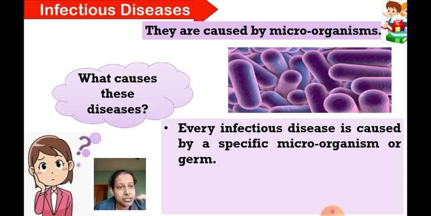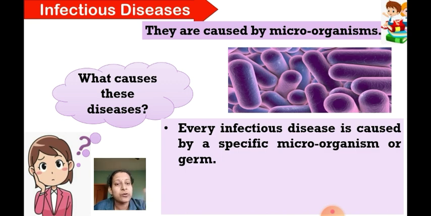Every infectious disease is caused by a specific microorganism or a specific germ. Nowadays you are hearing about the pandemic COVID-19, right? It also has a specific microorganism called coronavirus. That means every infectious disease is caused by a specific microorganism.